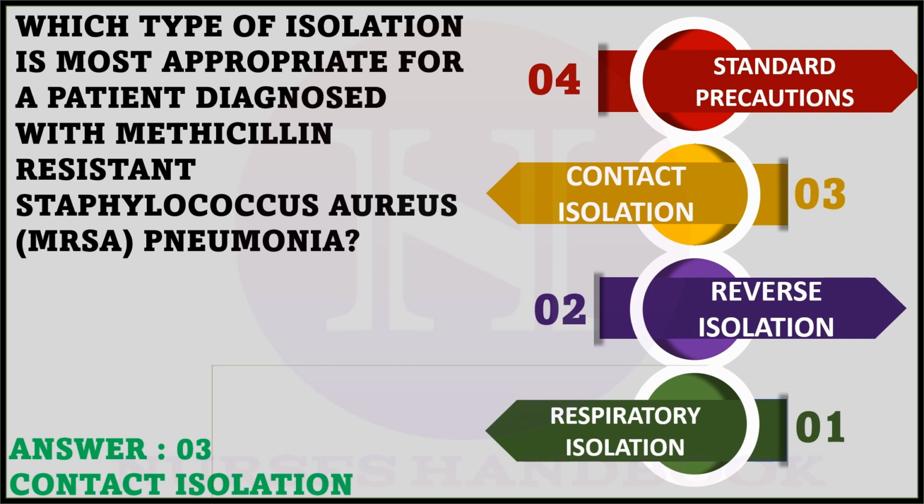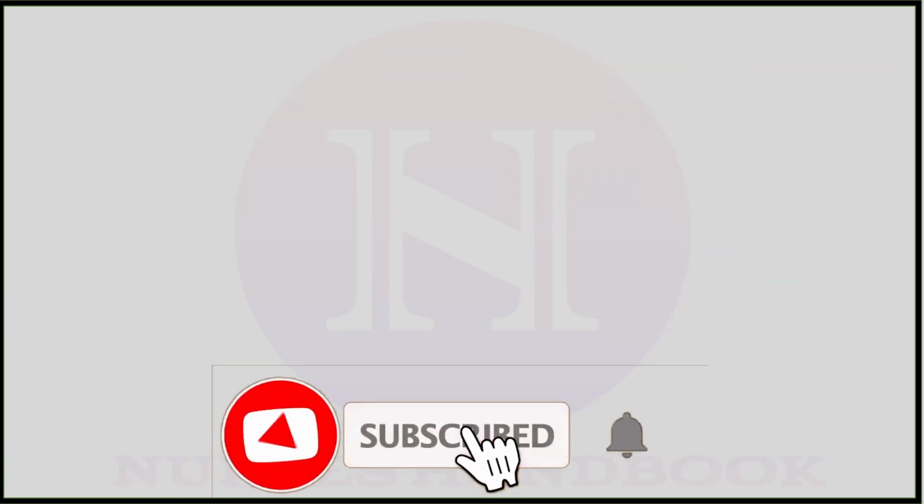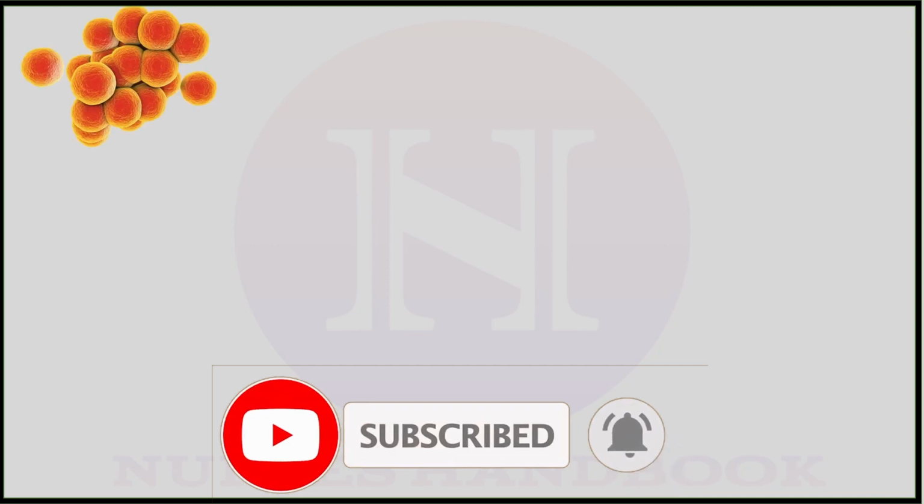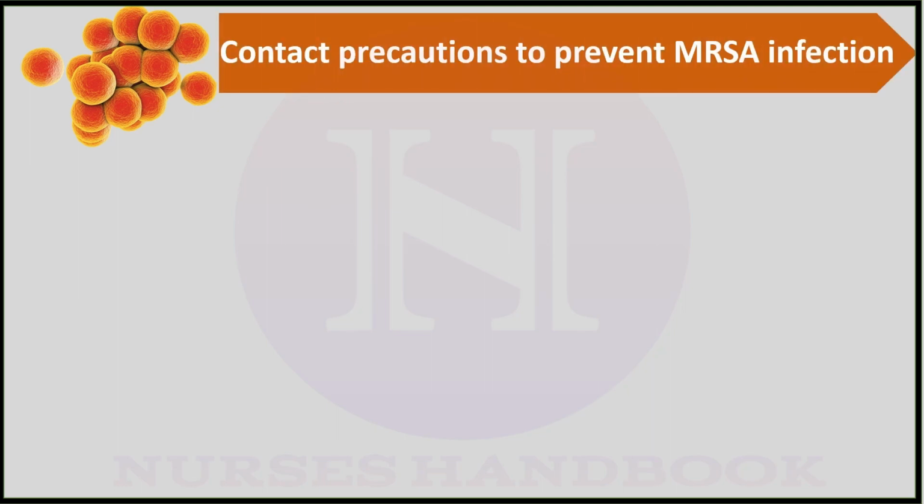Contact isolation. Firstly, let us see what is contact precautions. They are intended to prevent transmission of infectious agents which are spread by direct or indirect contact with the patient or the patient's environment. And to prevent MRSA infection, contact precaution needs to be taken.